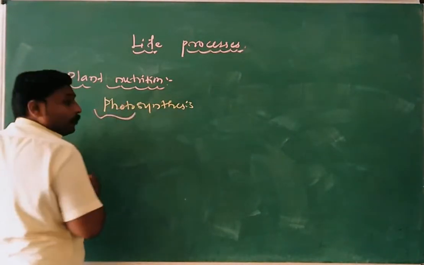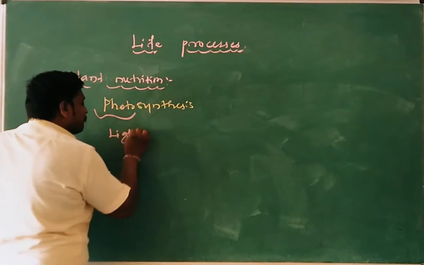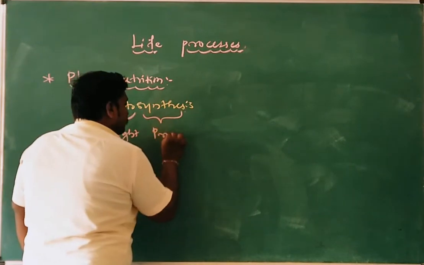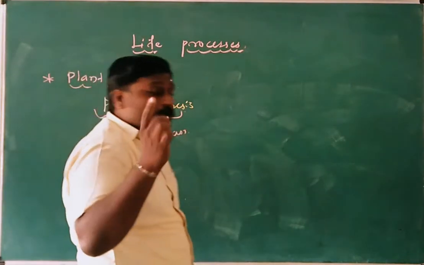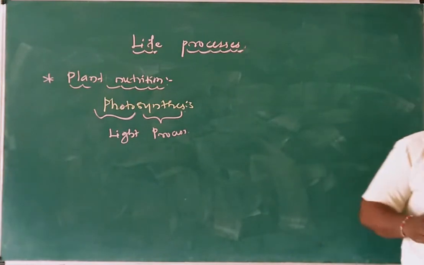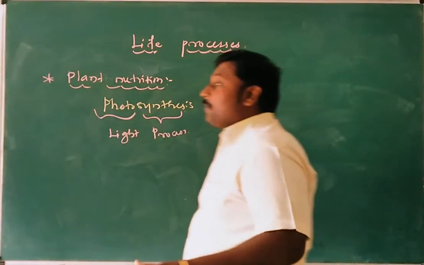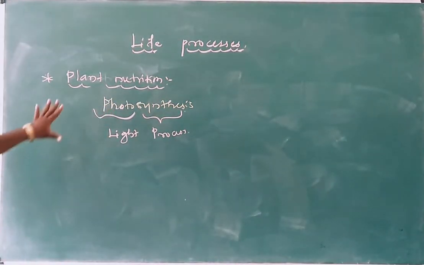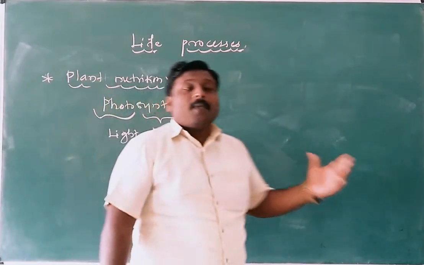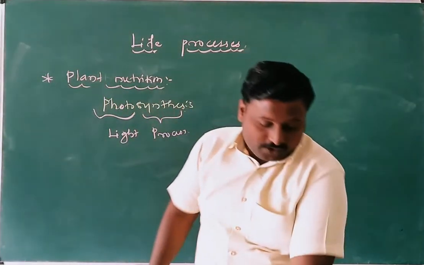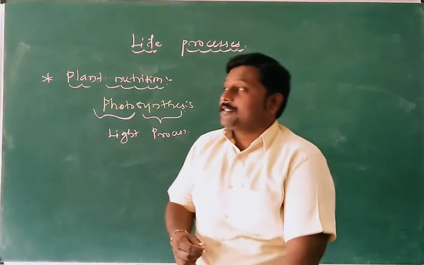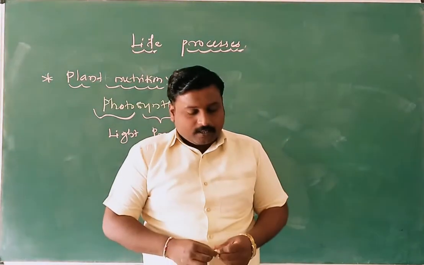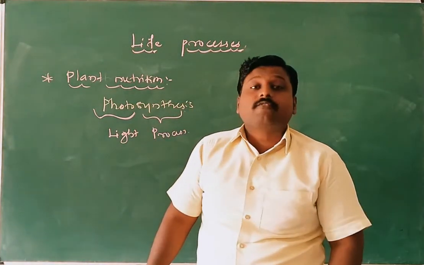Here, photo means what? Light. Photo means light. Synthesis means what? Process. It means using sunlight or light energy and converting it into chemical energy. The process is termed as what? Photosynthesis. With the help of photosynthesis, plants can obtain nutrition. It is a complex process by which green parts of the plant synthesize organic food.